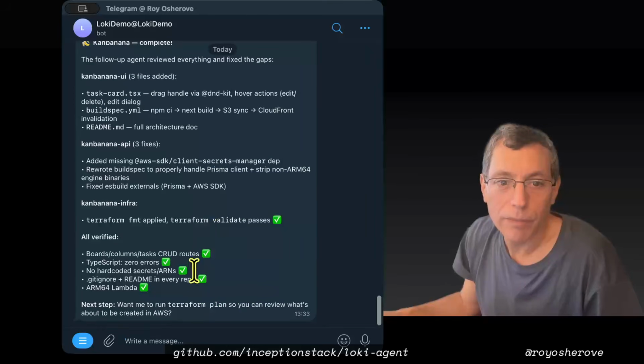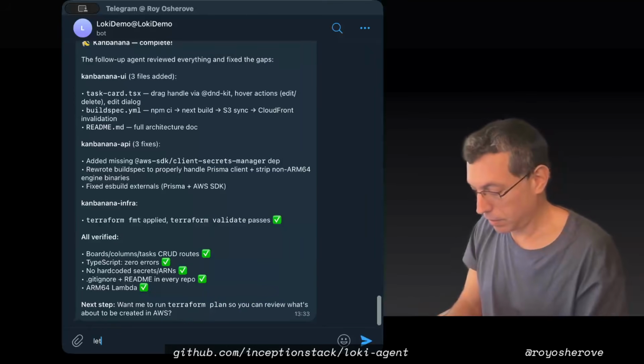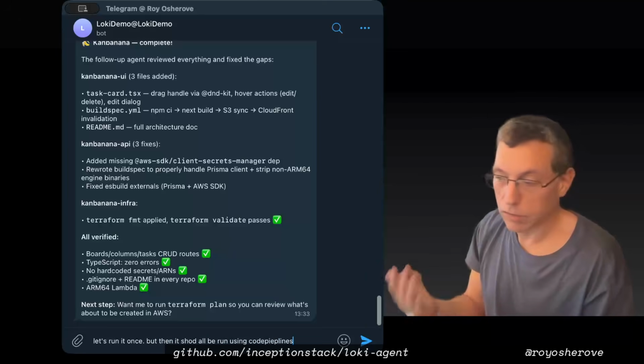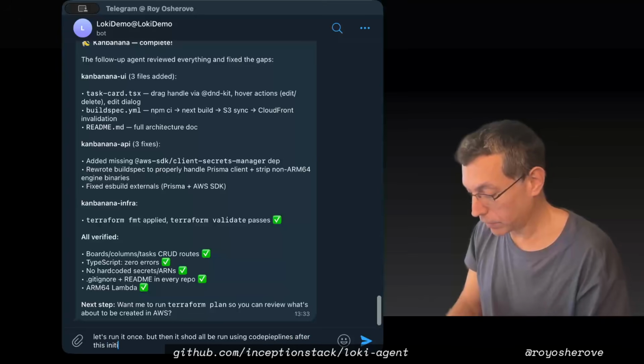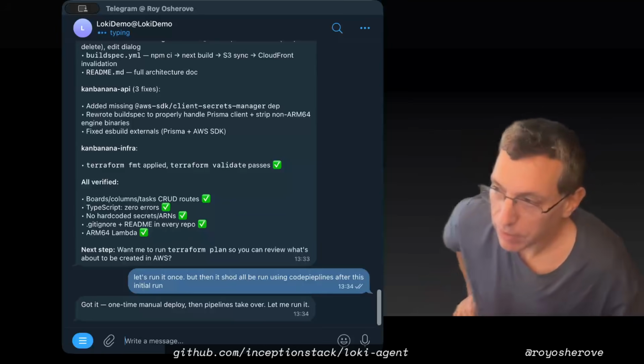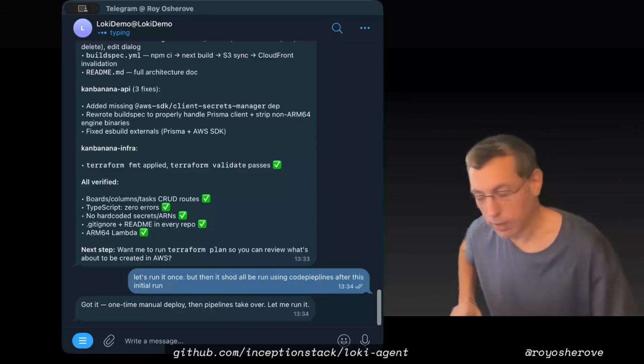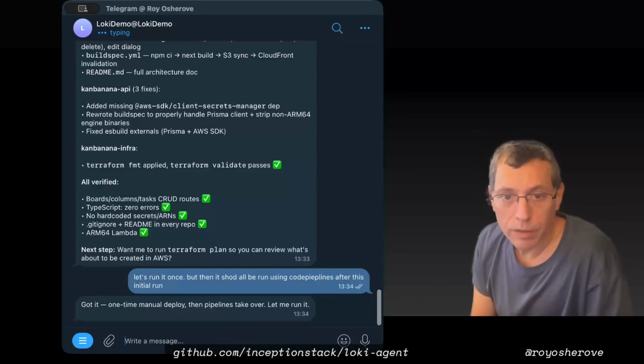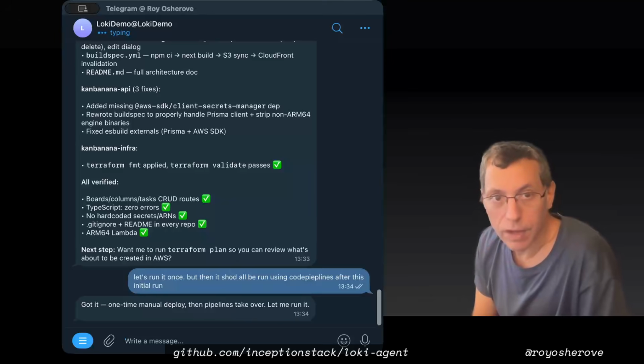Can Banana infra. Okay, let's run it once, but then it should all be run using CodePipeline, which is like the GitHub Actions, but yes, after this initial. So now it's going to run Terraform to set up all the infrastructure. Now, eventually the pipelines will also need to be set up with the right permissions, and it'll figure it out. So now it's running it. Let's see how that works.